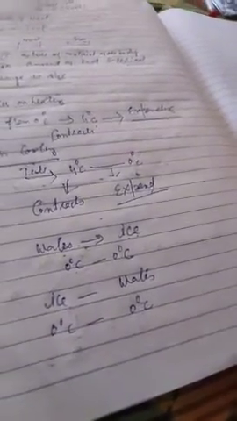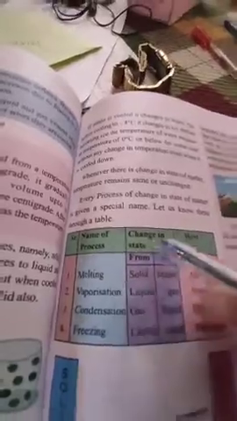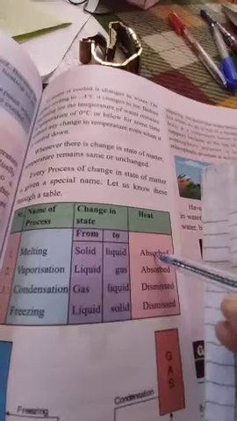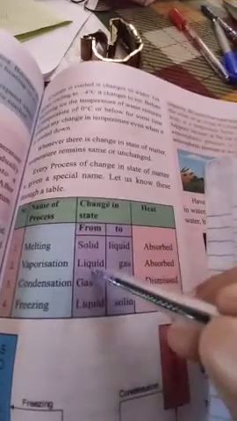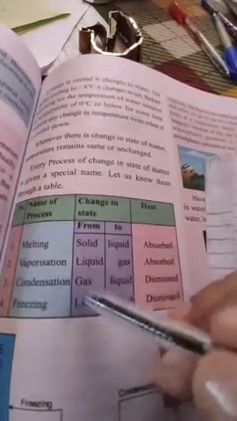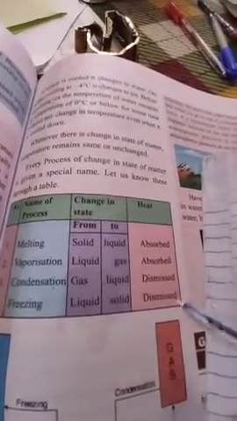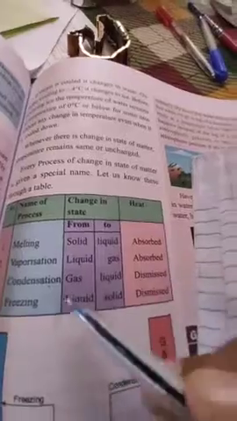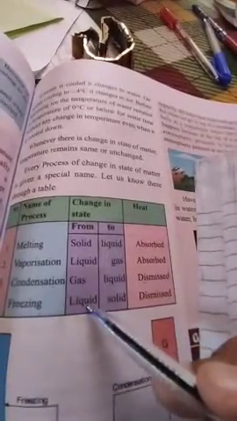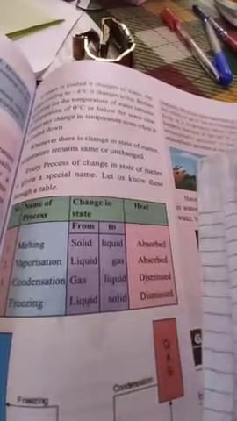Clear? So, name of process: melting, solid to liquid, heat absorbed. Vaporization means from liquid to gas, heat absorbed. Condensation, from gas to liquid, the heat is dismissed, means heat is released. And freezing, from liquid to solid, the heat is released.